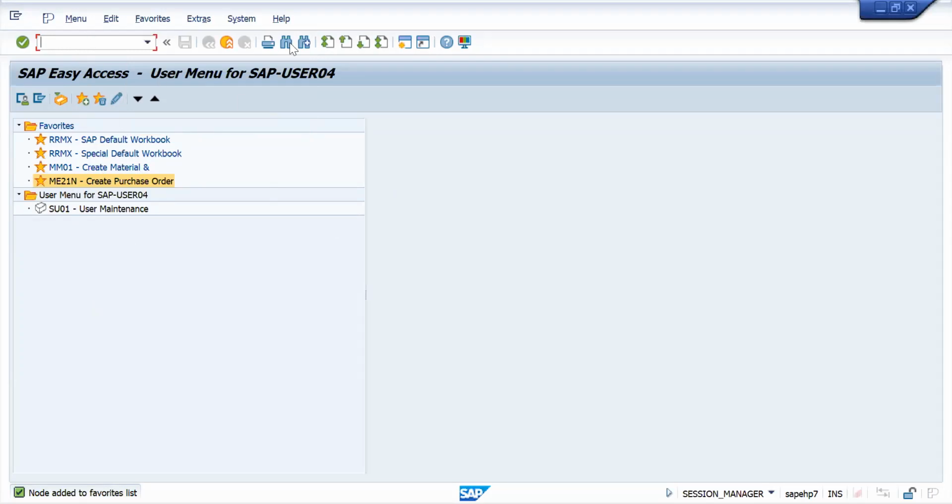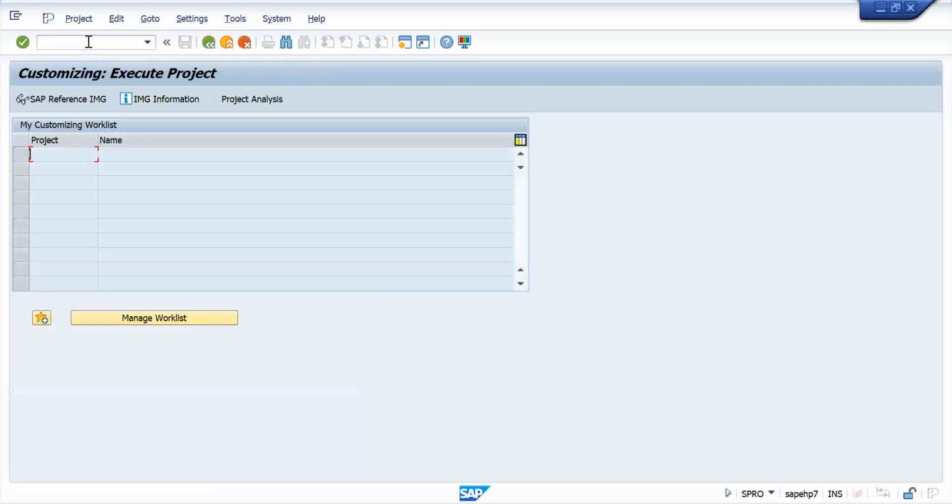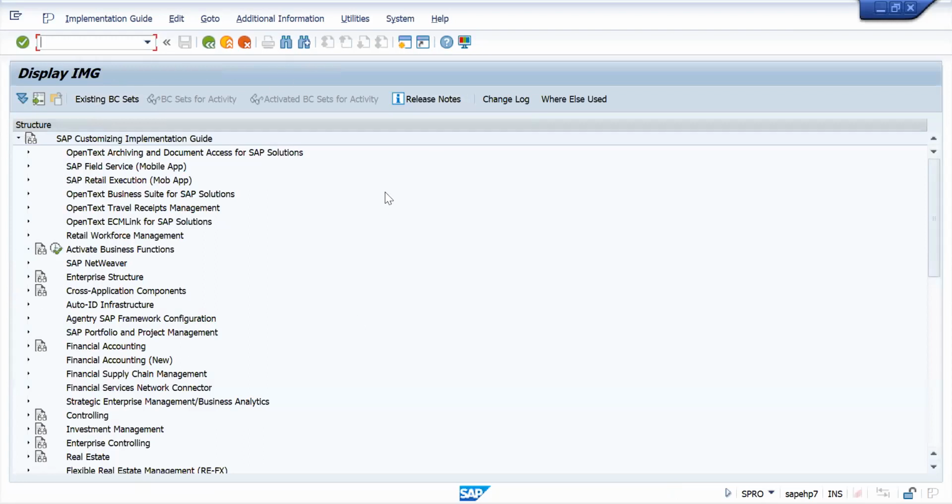So where we will work, end users are working here, right? Whatever configuration we need to do, we need to enter into the application layer, right? How to enter into the application layer? SPRO, SAP reference object. The SPRO T code we will type and press enter. SAP Reference Implementation Guide, click this one. SAP Reference IMG means this screen will come. Here we'll do all the configurations. In real time, if end users enter SPRO, the transaction fails, it will come down: don't have access.